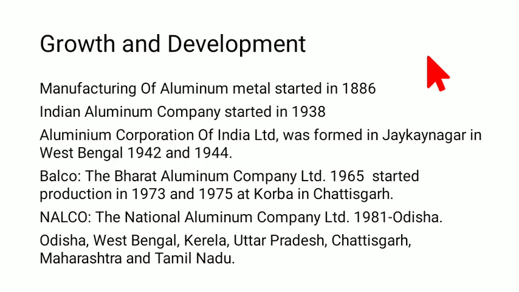So after the World War, we started to recognize aluminum as an important element, and it started to be used in our utensils as well. From 1929, we started to use aluminum in our utensils. So this is kind of a backstory for aluminum. From here, we understand that the manufacturing of aluminum metal started in 1886. The Indian Aluminum Company started in 1938, so this was the beginning of the Indian Aluminum Company in India.